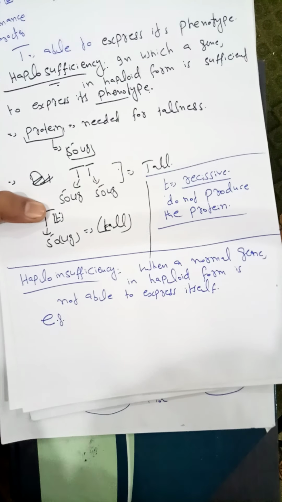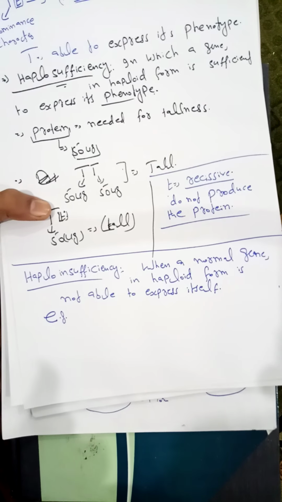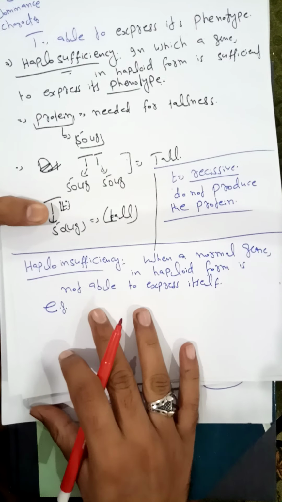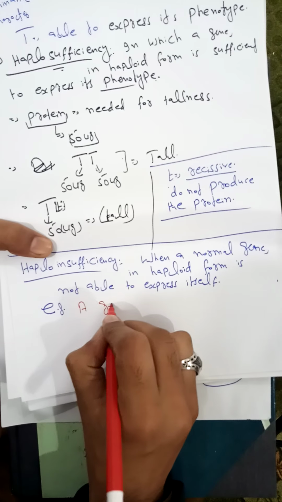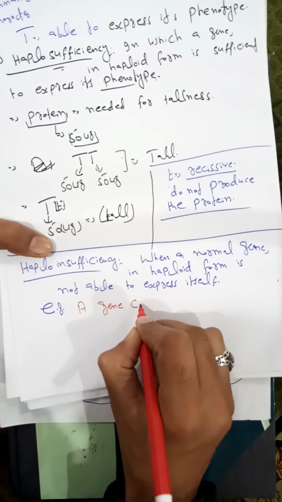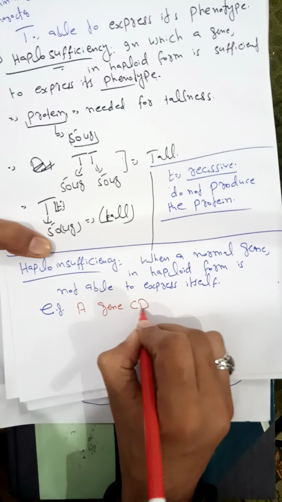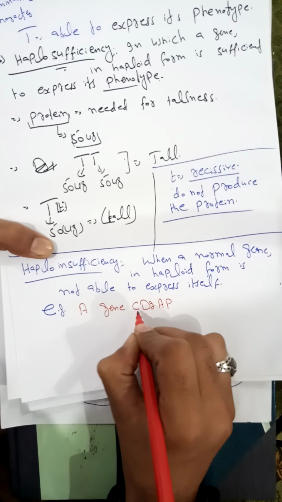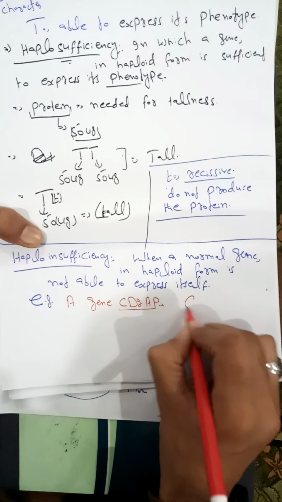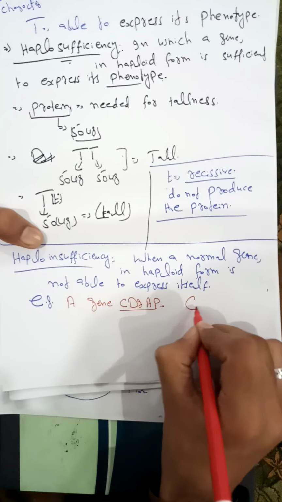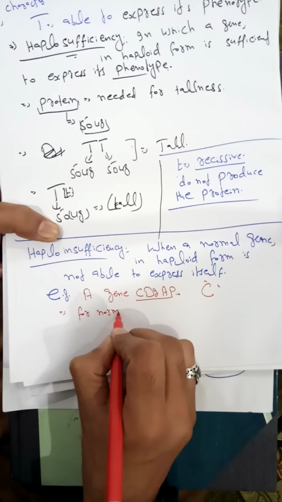one of the genes is CD2AP. If you represent this gene by C, it is responsible for normal kidney function.